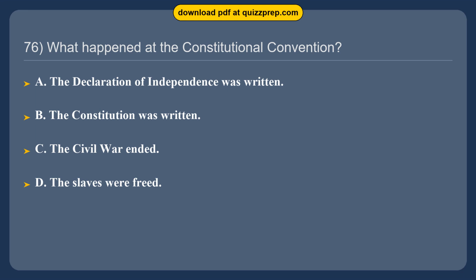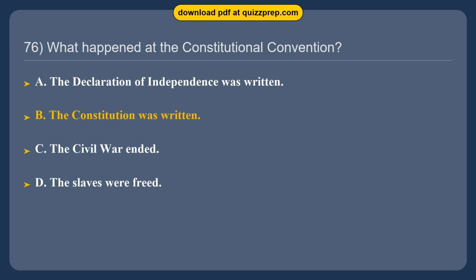Question 76. What happened at the Constitutional Convention? Option A, the Declaration of Independence was written. Option B, the Constitution was written. Option C, the Civil War ended. Option D, the slaves were freed. The correct answer is option B.